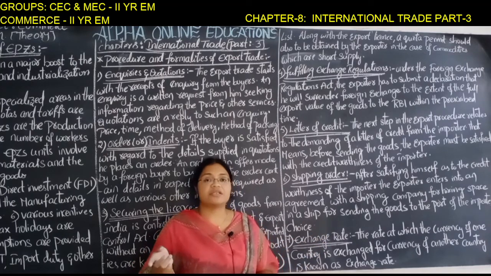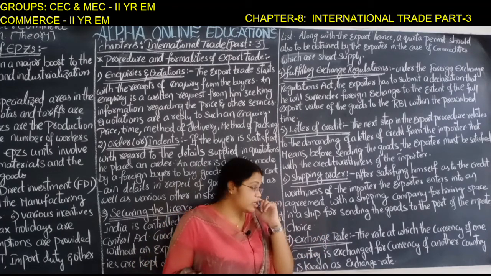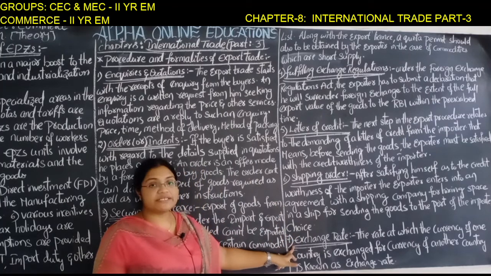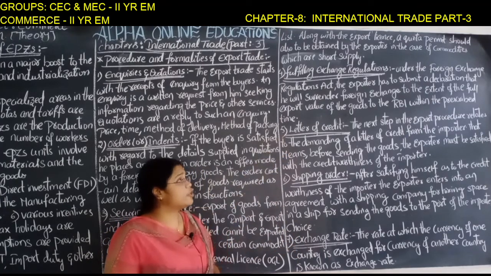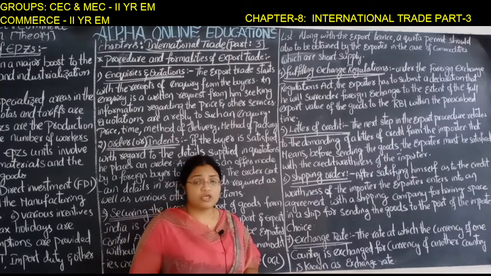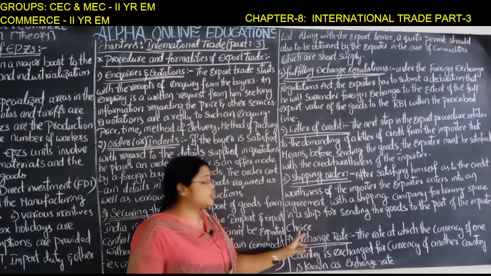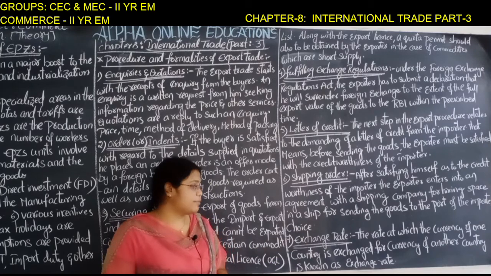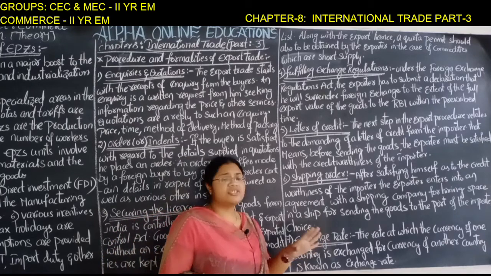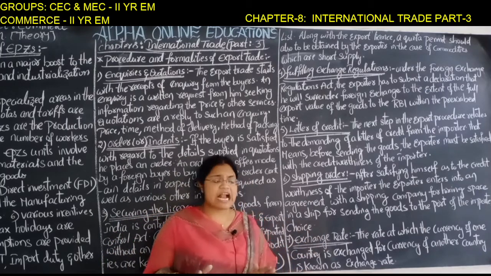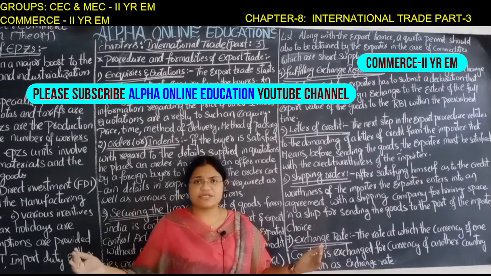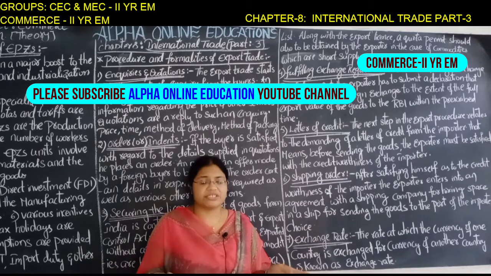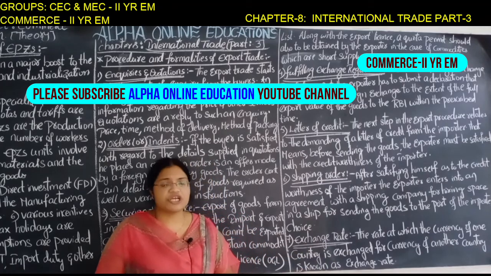The exchange rate is a very important question. Generally a 2 marks question is asked on the exchange rate, and it is asked along with the letter of credit. So for 2 marks, the letter of credit and exchange rate will be asked in examinations. So the exchange rate is nothing but the rate at which the currency of one country and the currency of another country is exchanged.